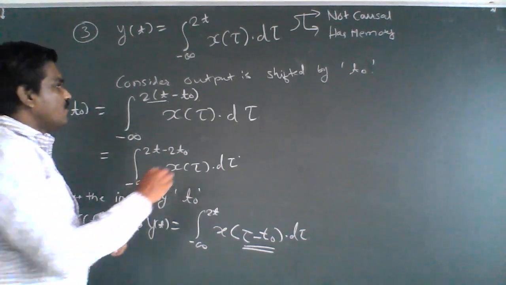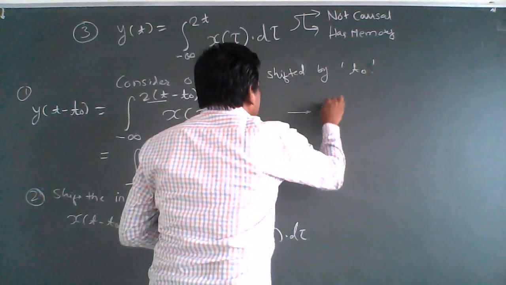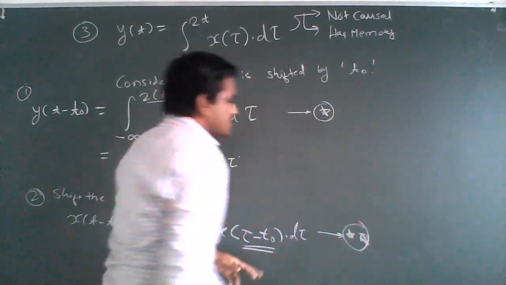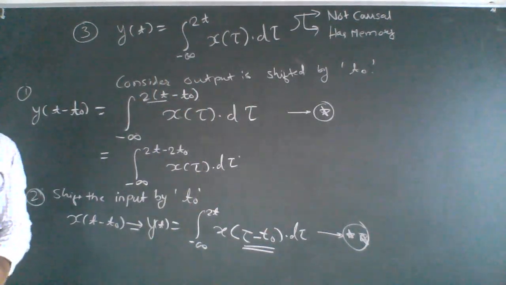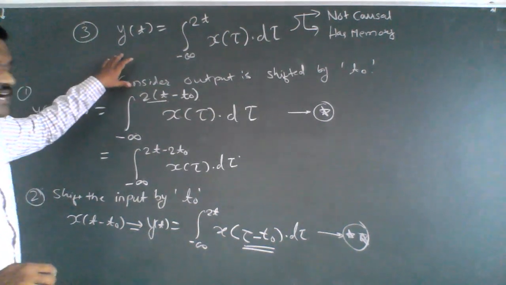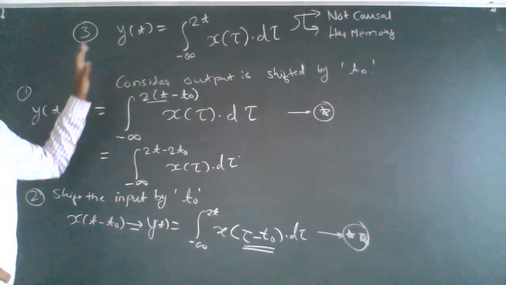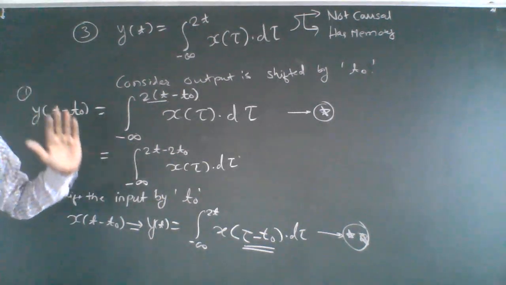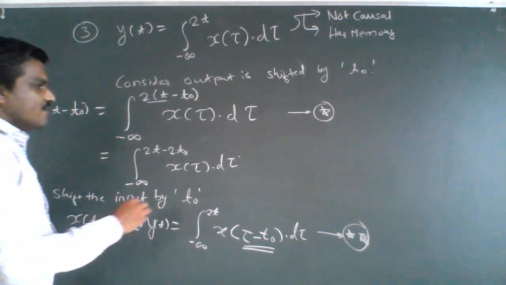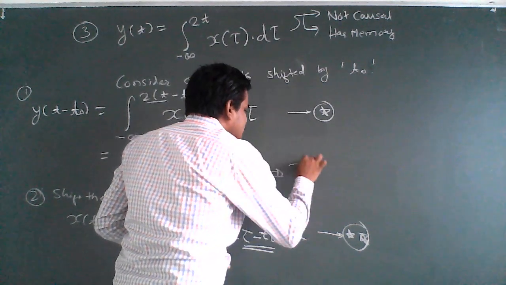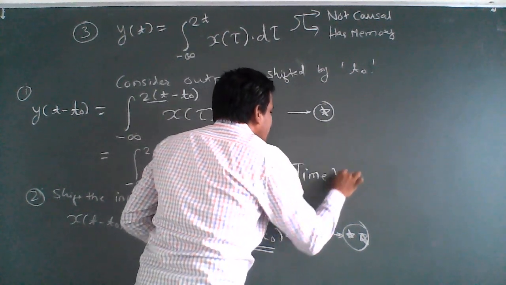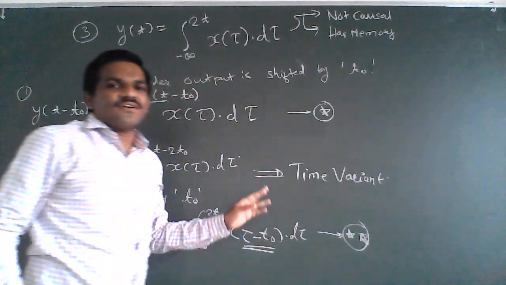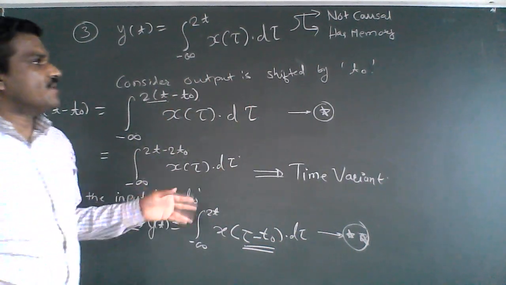This is equation 1 and this is equation 2. From equations 1 and 2, you can say that a shift at the input doesn't correspond to the same shift at the output. That's why we call this system a time variant system.